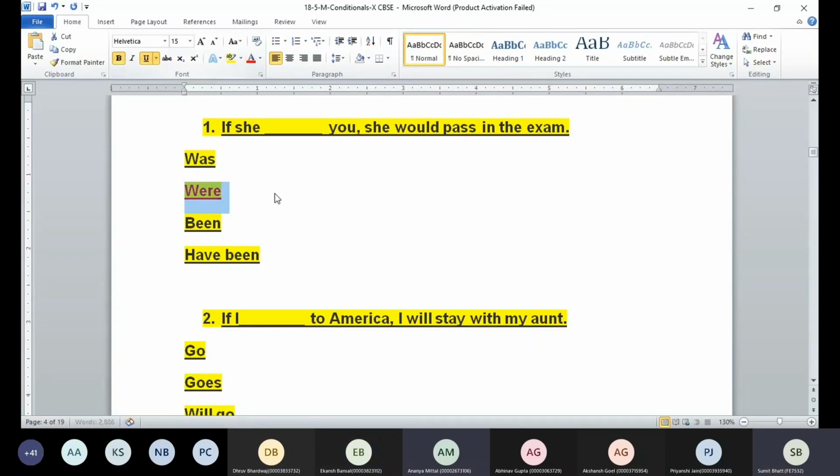Correct. That's correct. So remember, we'll talk about why we are using were here, not was, after we are done with the conditions. In 5 to 10 minutes, we are going to come back to this exercise. For now, the right answer here is going to be were, guys.